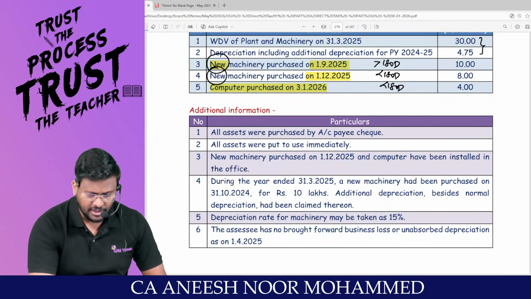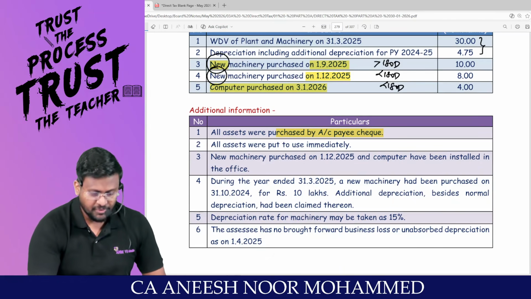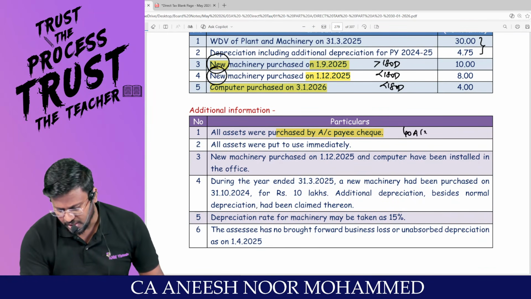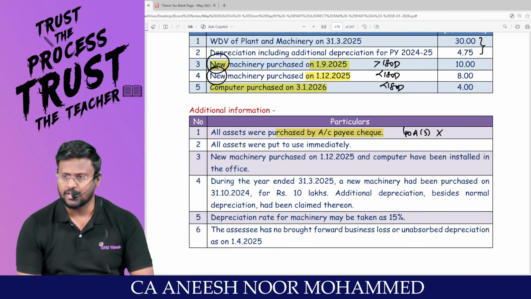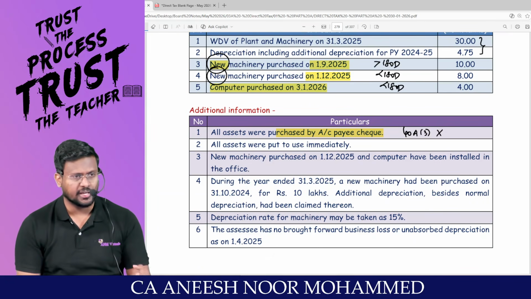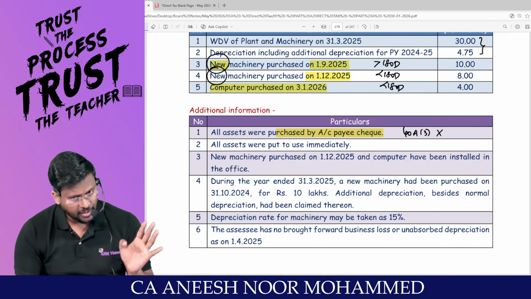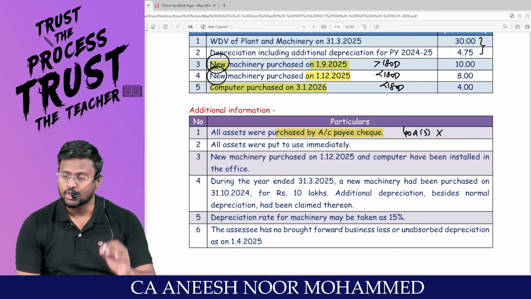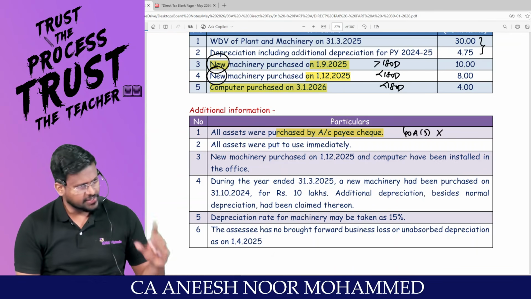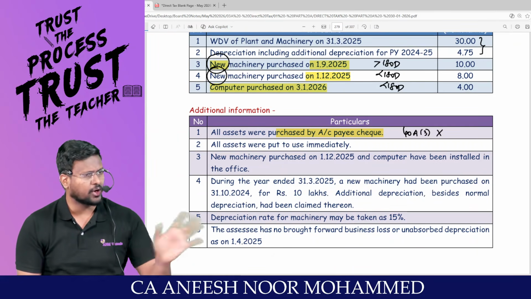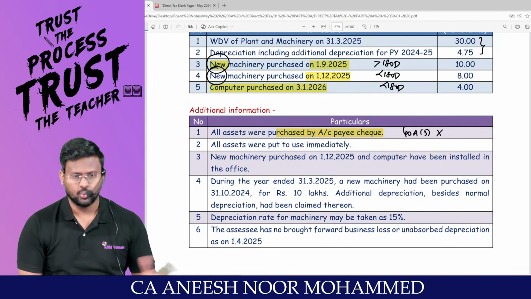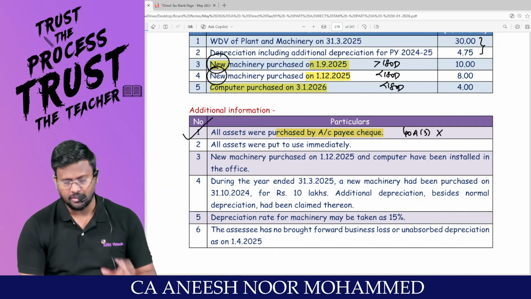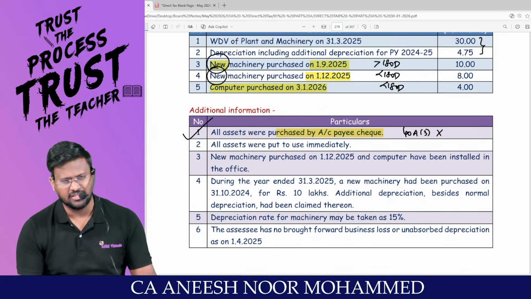Additional information: all the assets were purchased by account payee cheque. Then the consequences of section 40A(3) will not be applicable. Because if an assessee is incurring any expenditure other than by way of account payee cheque, account payee bank draft, electronic clearing system, or such other electronic mode as may be prescribed, then it should be disallowed under 40A(3). If something has been disallowed under 40A(3), you are not entitled to claim deduction under section 32. So this don't have any consequences. Just passing on the information.